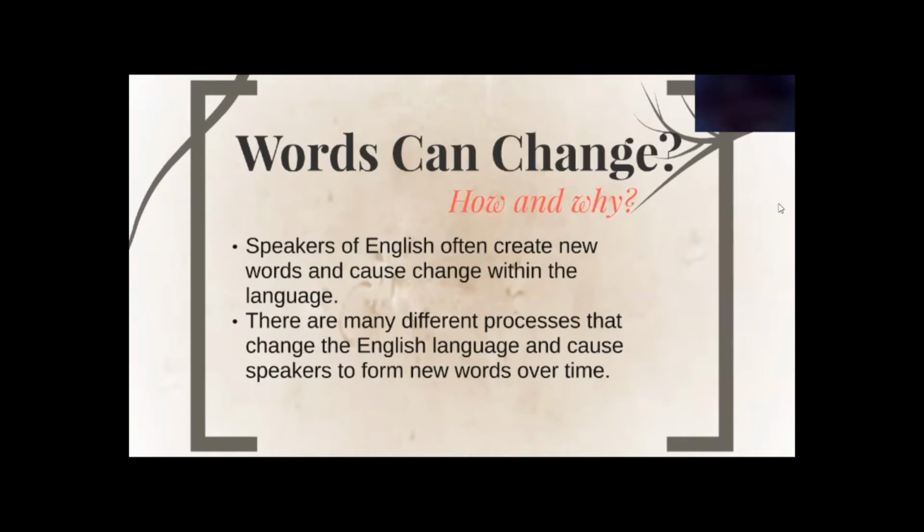There are many different processes that change the English language and cause speakers to form new words over time. The most commonly observed word formation processes are combining, shortening, blending, shifting, reanalysis, eggcorns and folk etymology, and reduplication.